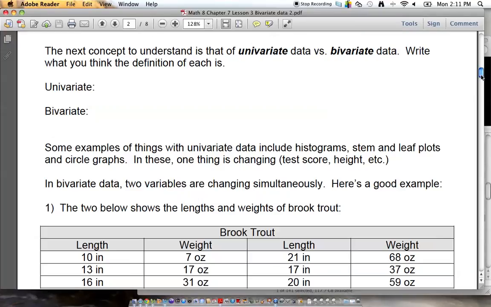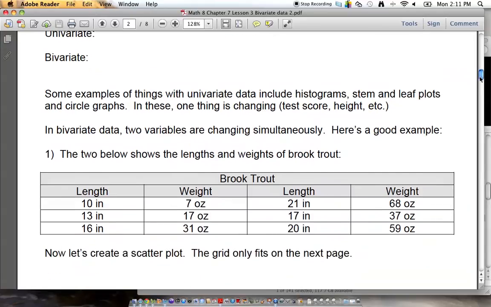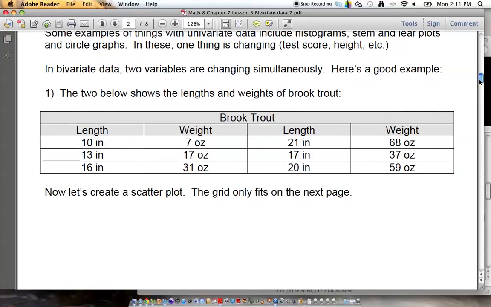There's a bicycle. How many wheels does a bicycle have? 2. Very good. Okay, so now we have a table, and the table takes some brook trout, a total of 10 of them, and it takes the length and the weight and marks them down. If it's 10 inches long, it's 7 ounces, 13 inches, 17 ounces, 16 inches, 31 ounces, and so on. Is this univariate or bivariate? How do you know it's bivariate? It has two groupings, that's right, length and weight. Very good, all right.